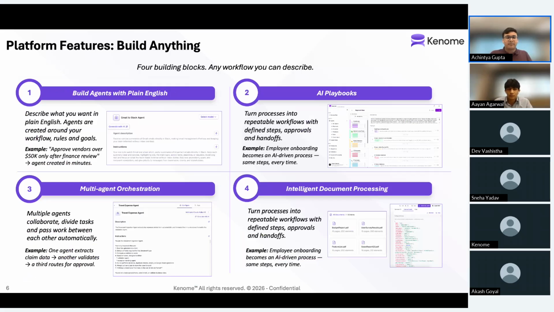So quickly about the features of the platform, right? Of course, we have our no-code AI agents that you can build in the platform. Along with that, we also have something called AI playbooks. Within any enterprise, there would be a set of standard operating procedures, right? For example, your customer support representative might have a set number of steps they might need to take to resolve any customer query, right? We can translate those steps or those SOPs into playbooks within our platform, where once we have the repeatable workflow designed in the playbook, we can define agent personas to work towards each and every step and automate that entire workflow end to end.